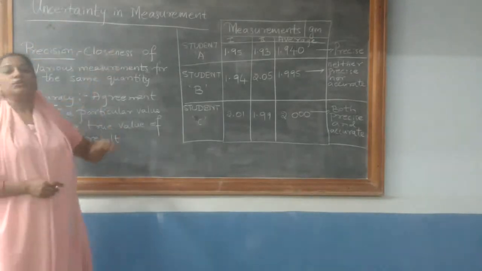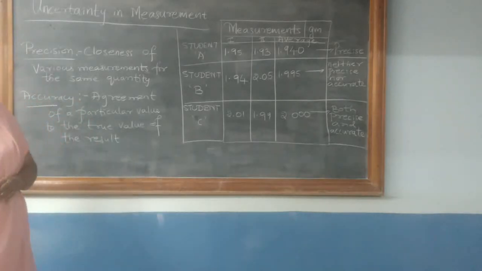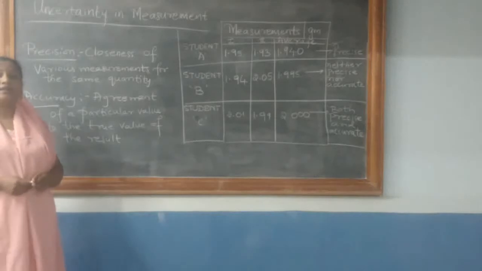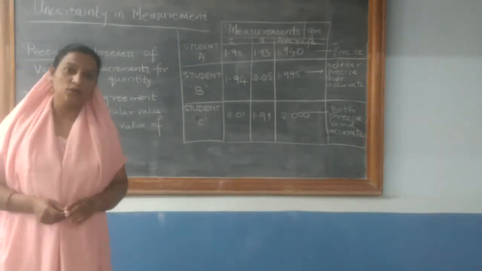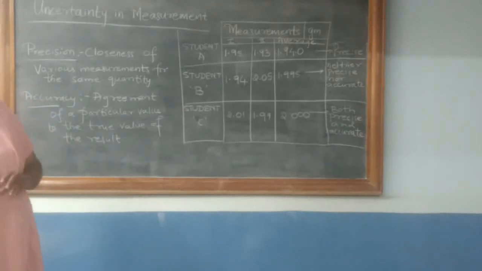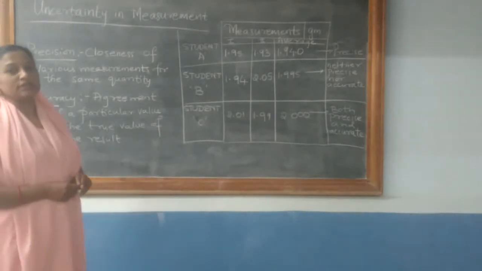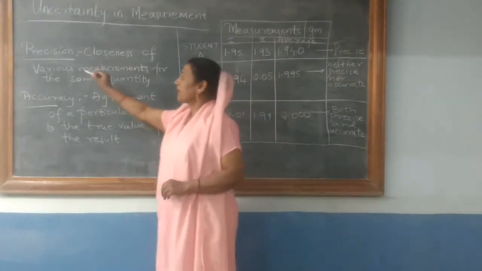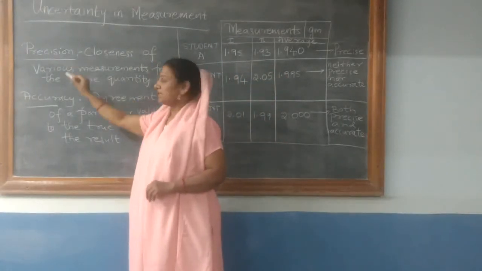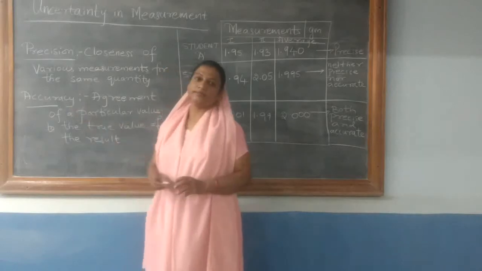As I have already told, all physical quantities can be measured, and every measurement is associated with some sort of an error. Two terms become very important in this respect. The first term is called precision and the second term is accuracy.